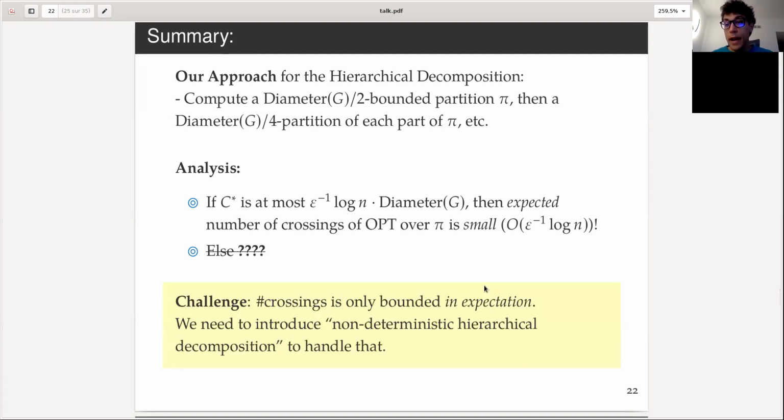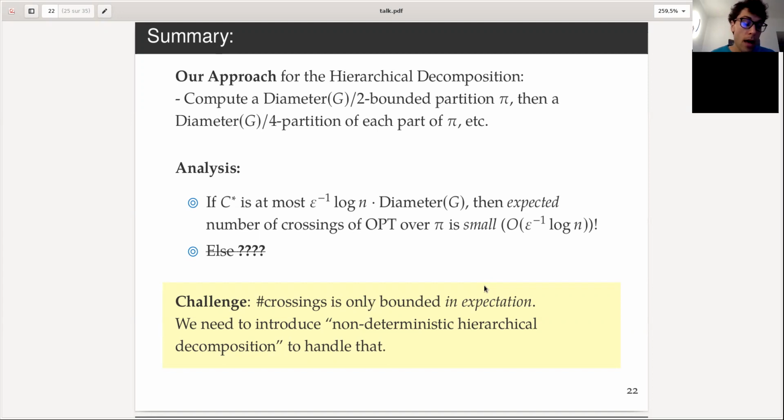There is one challenge that I'm hiding under the rug right now, which is that the number of crossings is only bounded in expectation, which means that we could be unlucky. Because we are doing it many, many times, at each level, there is a reasonable probability that the number of crossings is going to be high at some point. We will get unlucky, not because the length of C star is long, but just because we chose the wrong vertex, and since we don't know opt, we might get into trouble.